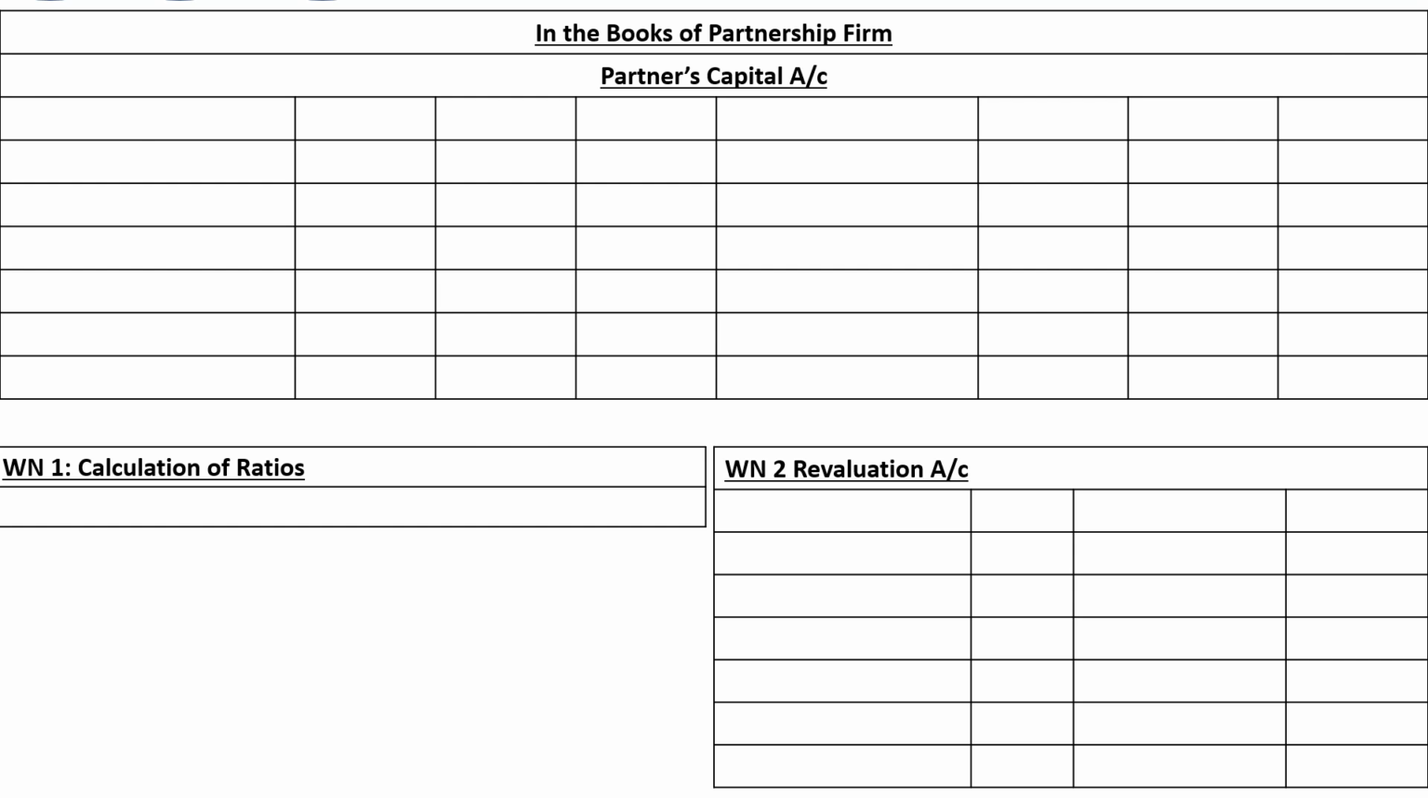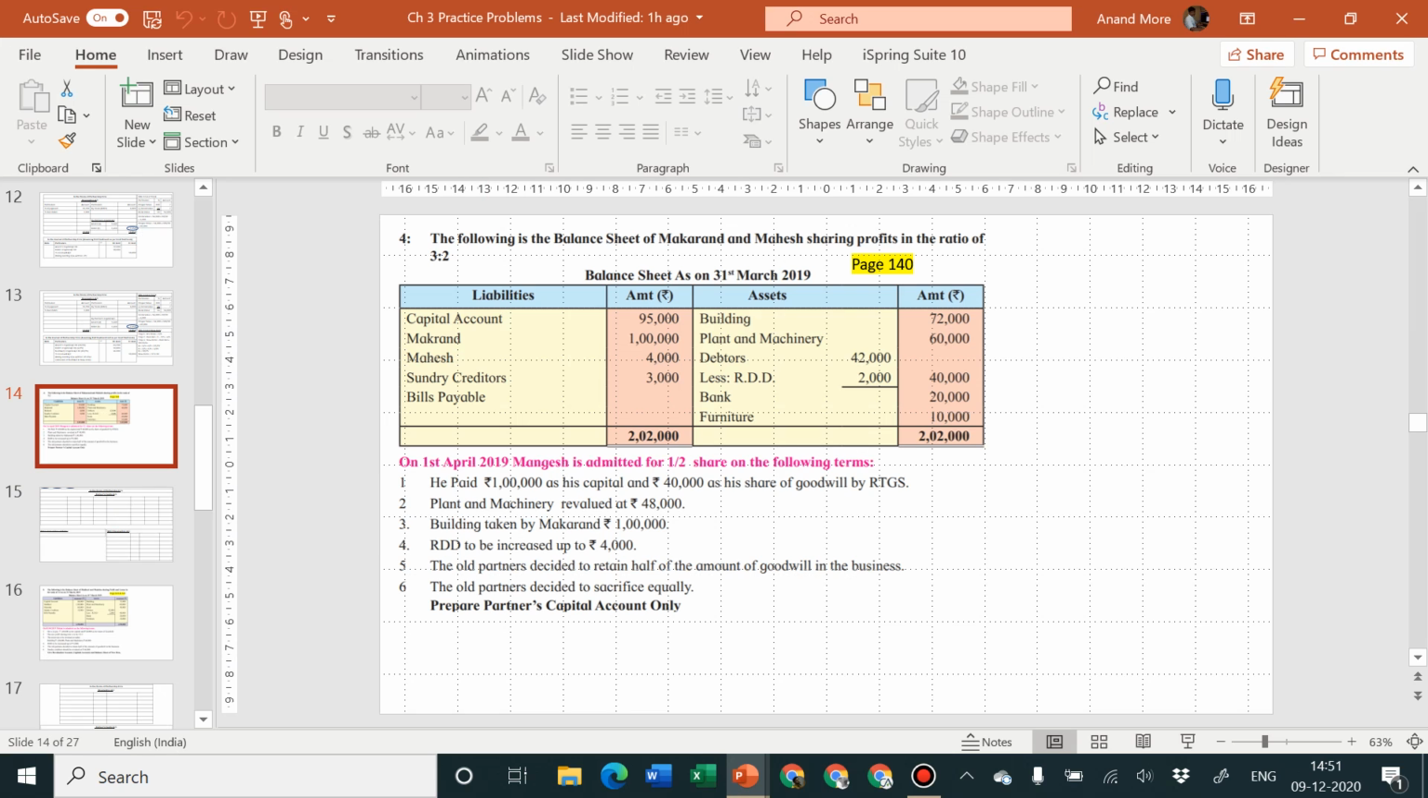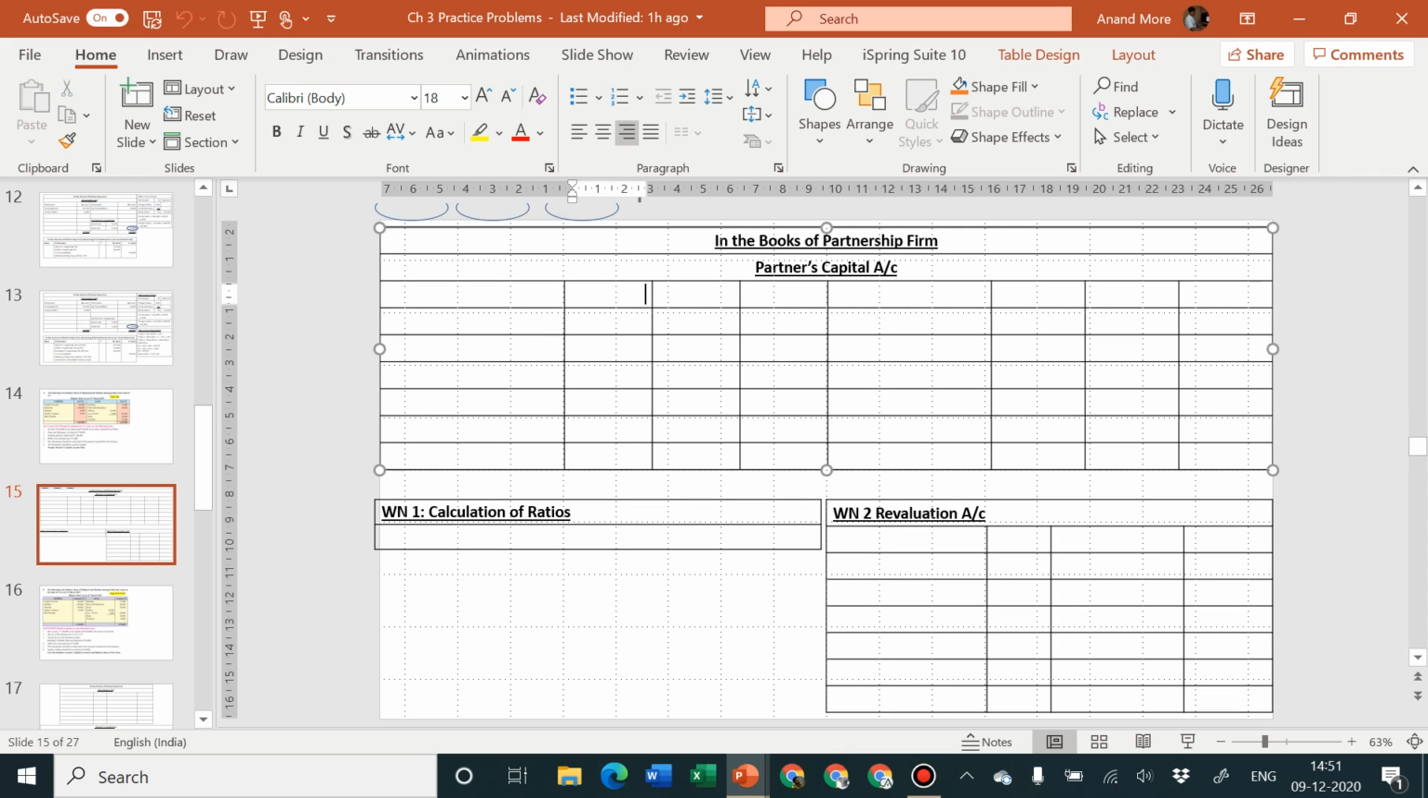Okay. So let me write down the names of the partners. What are the names of the partners here? Makarand, Mahesh, and Mangesh. Okay. Makarand, Mahesh, and Mangesh, and this is our particulars column.